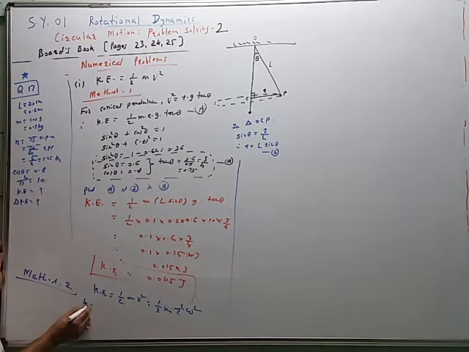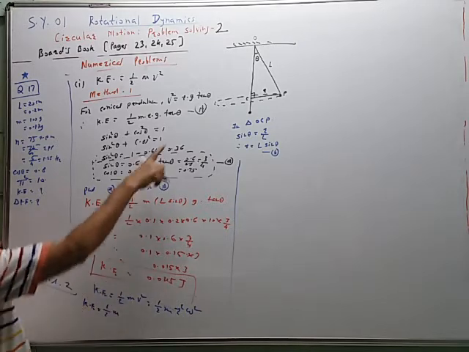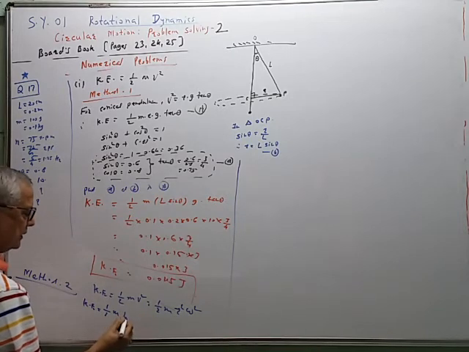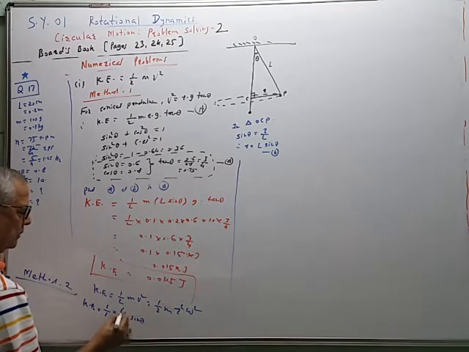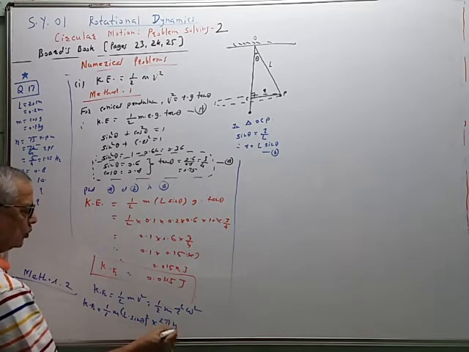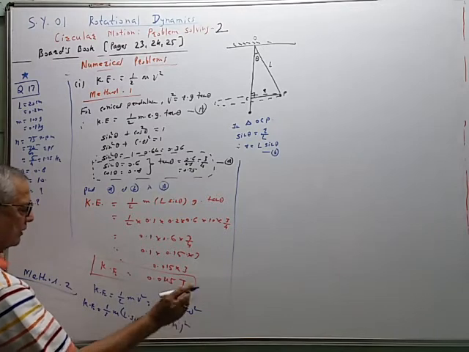And therefore KE is equal to 1/2 m, again r is replaced by the same relation, r is equal to L sin theta whole bracket square, and omega is equal to 2 pi n whole bracket square.